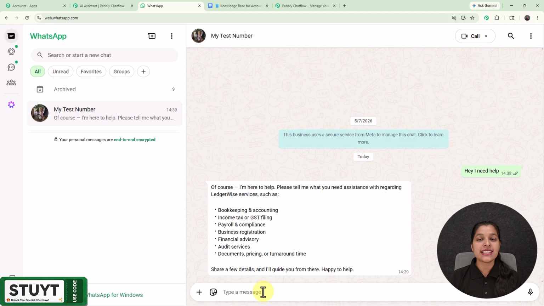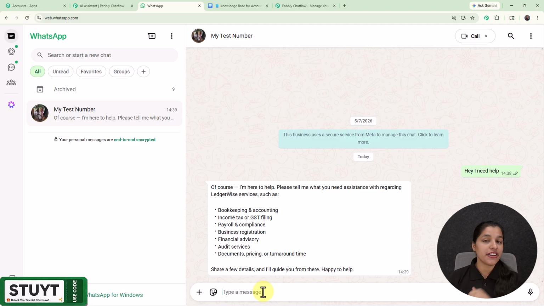And right here you can see that I'm getting the response of my message which says, of course, I'm here to help. Please tell me what you need assistance with regarding the leisure-wise services. And right here I have created this AI assistant for my accounting firm business, which will reply to customers, answer questions like a real human, and work for your business 24/7 even while you are sleeping.